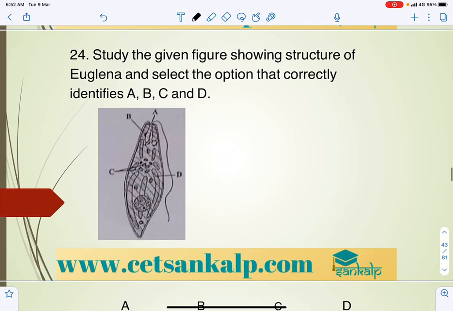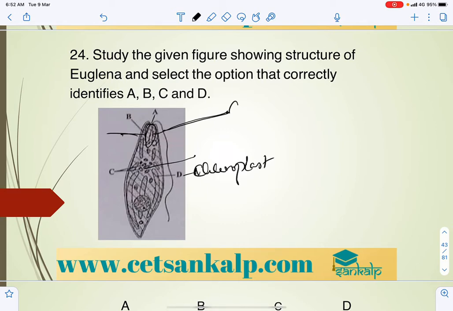Correct. And this is a structure where the opening we generally call the cytostome. Along with that, the covering which helps in protection is the stigma, and these are called myonemes and elongated chloroplasts.